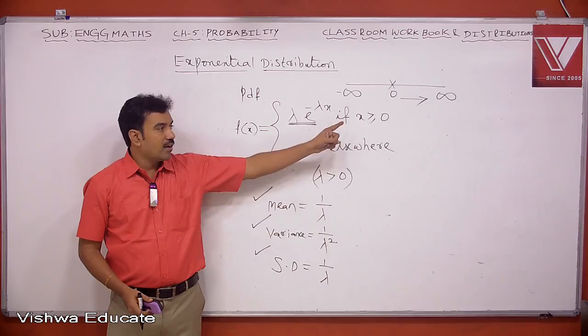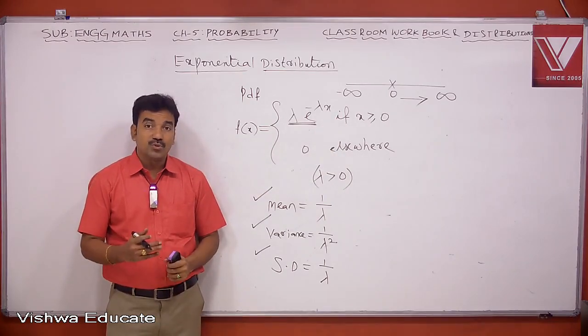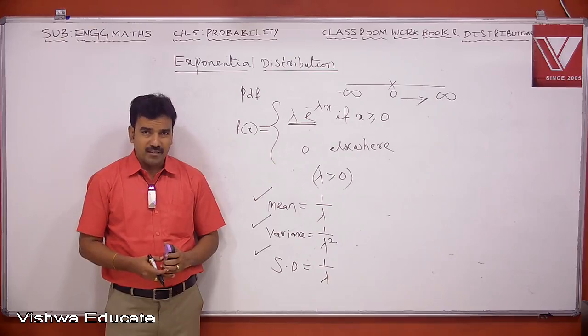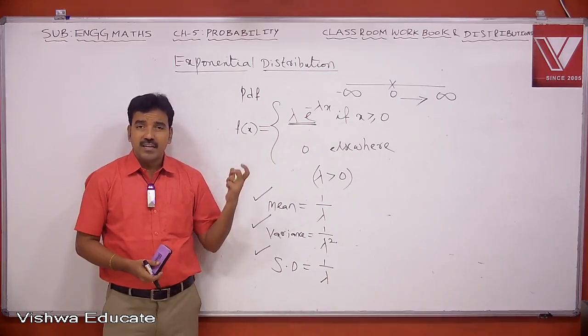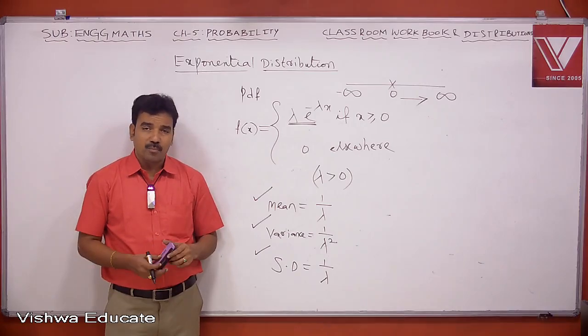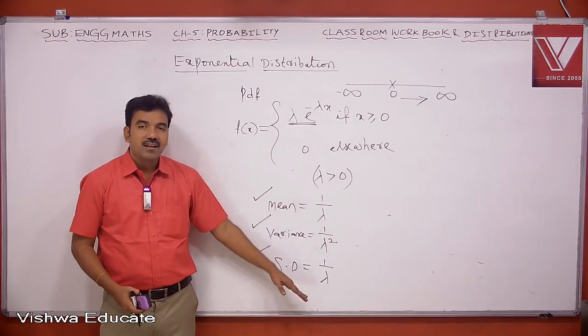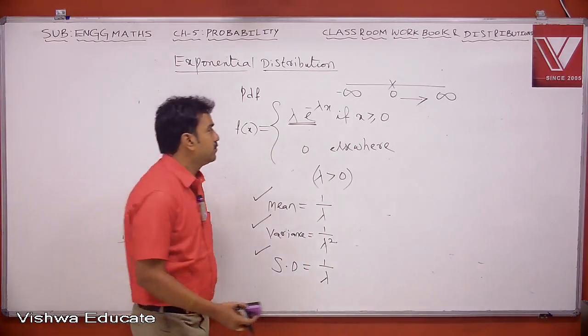But here it runs on the positive x-axis, so the limits change to 0 to infinity. It goes under the gamma function, and then applying gamma function properties, you can easily get the mean, variance and standard deviation.